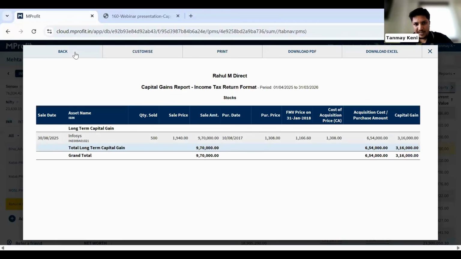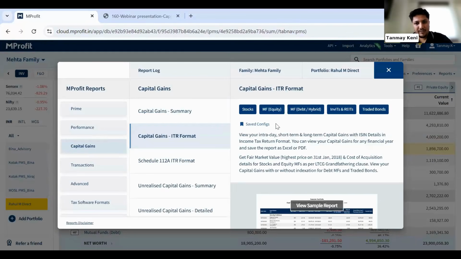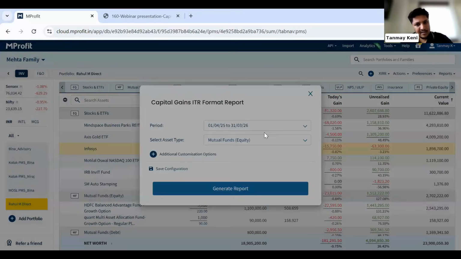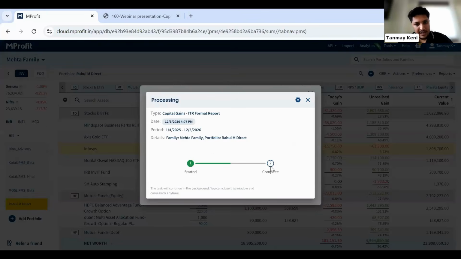Same goes for mutual funds also. If you want to look at the mutual fund data, equity mutual fund reports, there is a MF equity section available. I'll click on it and I can also generate a similar report. This is for equity mutual funds basically.